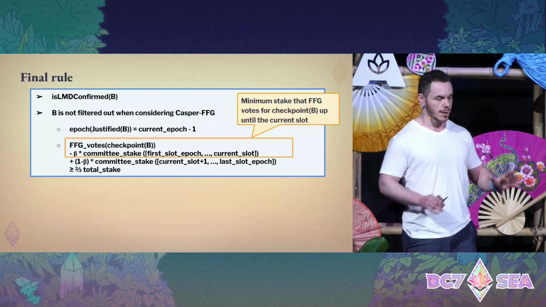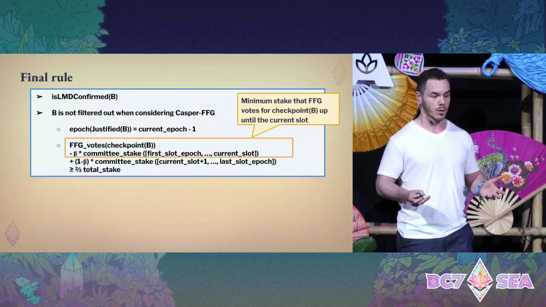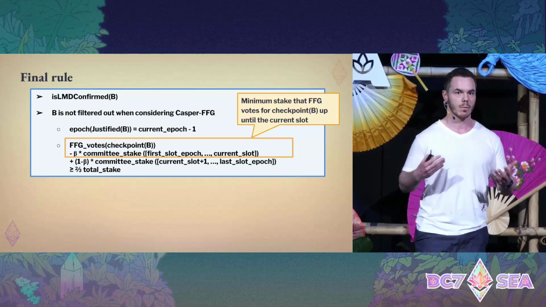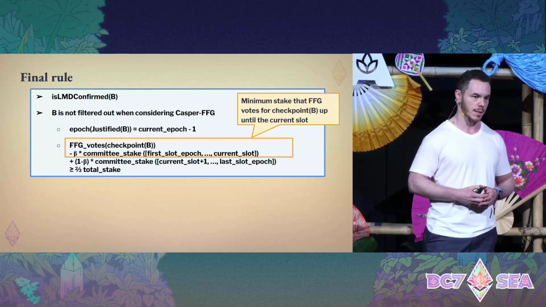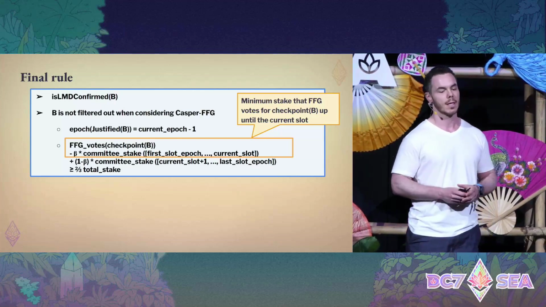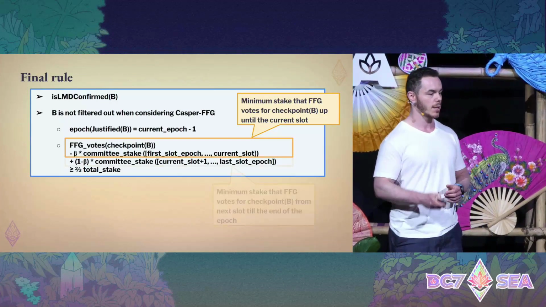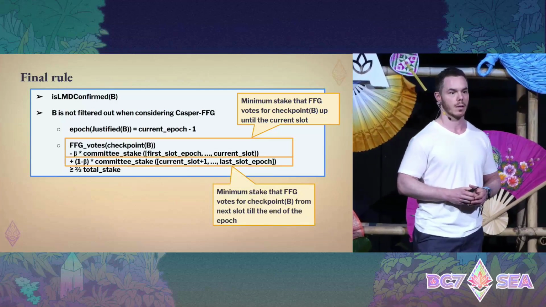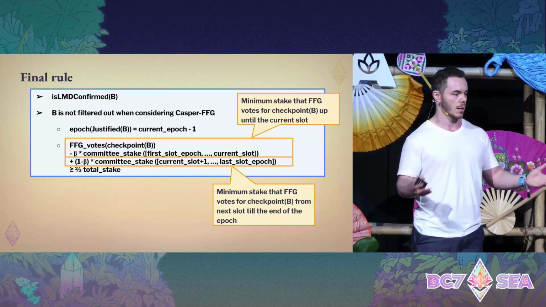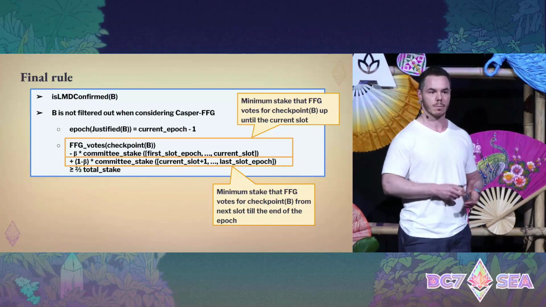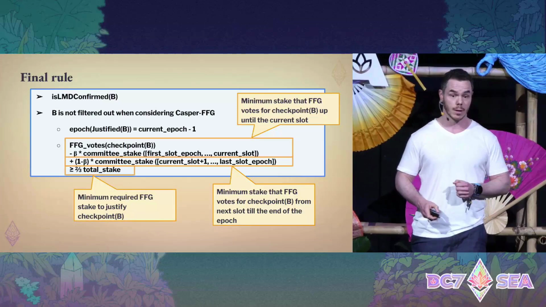So in this condition, we look at the weight of FFG votes for the checkpoint of B. We remove the maximum amount of those votes that can be slashed, because perhaps they're Byzantine. This corresponds to beta, the weight of the committee from the beginning of the epoch to the current slot. And then we add the minimum amount of weight that will keep voting for the checkpoint of B, which is the 1 minus beta, the remaining weight between the next slot and the end of the epoch. And we require this to be more than 2/3 of the total stake.